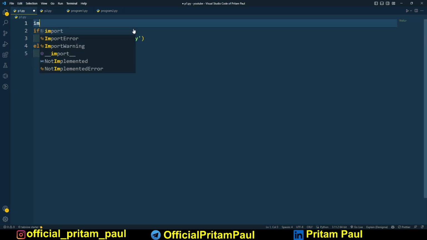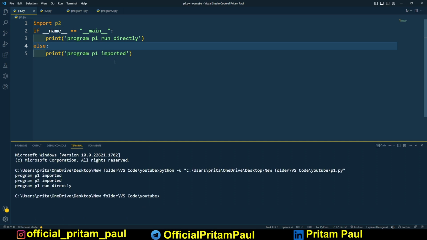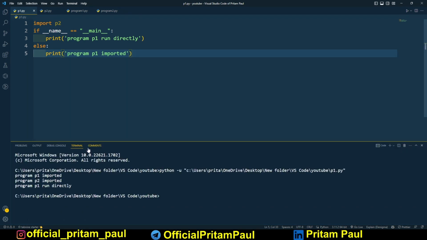Now if I run, you can see "program p1 imported". If I run the p1 file, "program p1 imported", and then "program p2 imported", and then "program p1 ran directly".